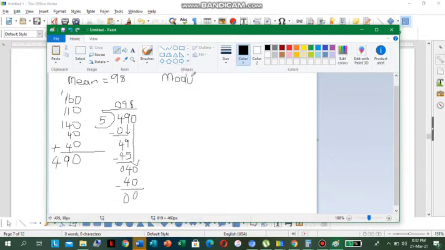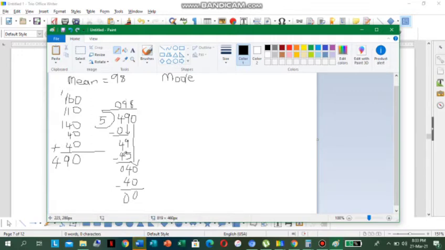So the mode is what now, class? The mode is the number that occurs most often in a data set. So which one of the numbers occurs the most? We see 160, we see 110, we see 140, and we see 40, and then we see 40.